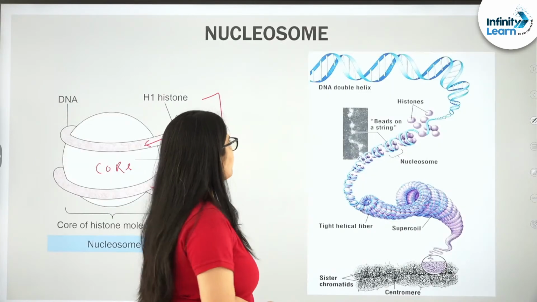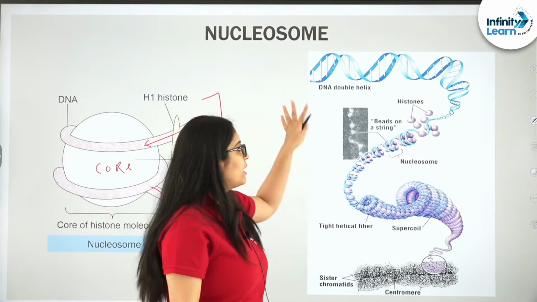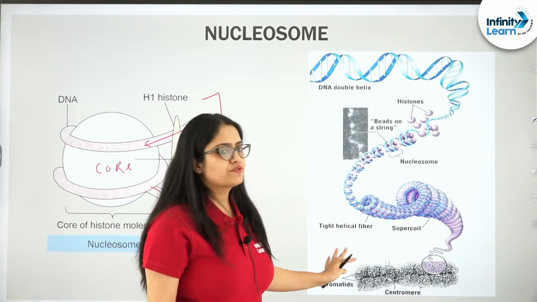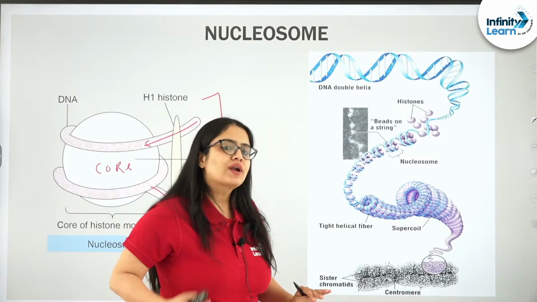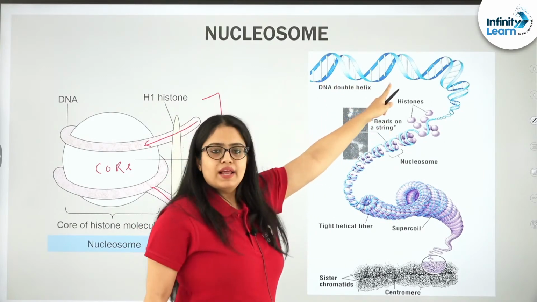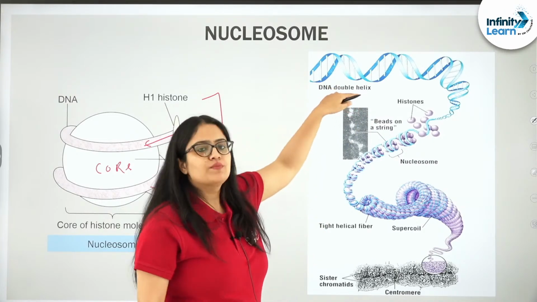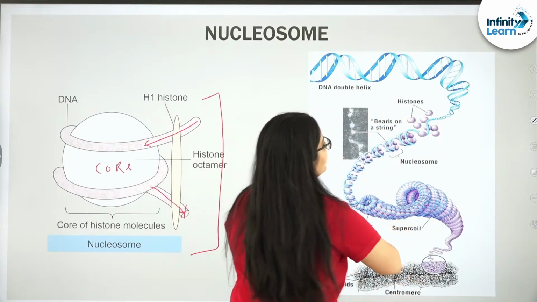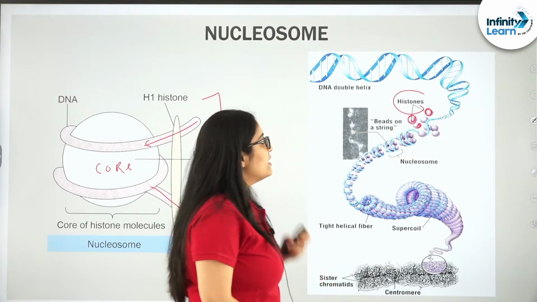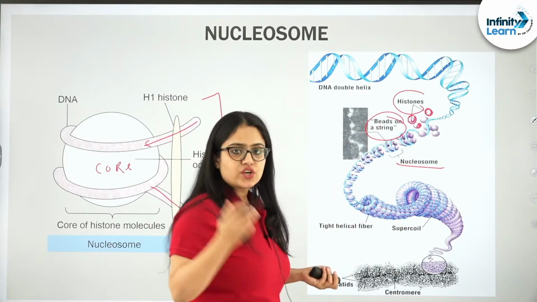So I can show you students how the packaging works. With the help of this image, I will try to explain the levels of packaging, the various levels in which the double helical DNA is going to be packed. First of all, it is double helical. Next, it will be packed in the form of nucleosomes. See, this DNA helix is getting packed around these histone molecules, so there will be formation of nucleosomes that can be seen as a bead on string structure under an electron